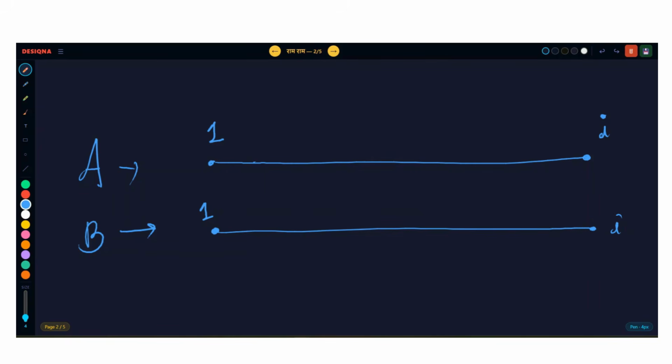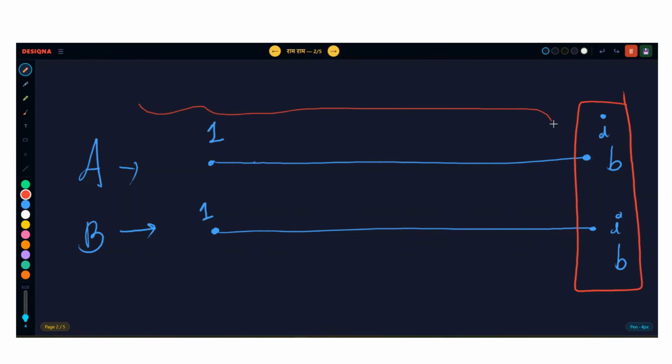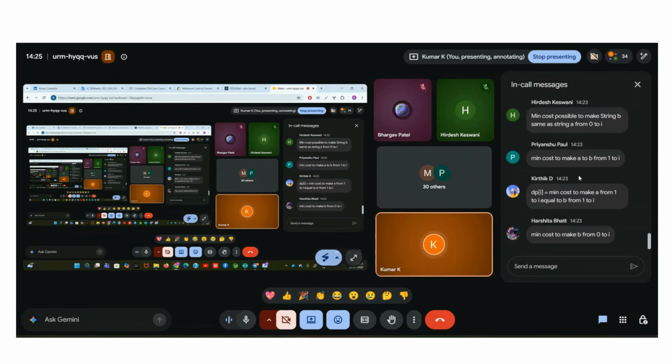Guys, the first test case will be what if this first character here is B and this is also B. If both the characters are same, then you can do some trick, right? If both the characters are same, then this much part is already same. In that case, the answer is nothing but DP of I minus 1. Whatever is the best way to make both of them equal till I minus 1 is the answer, because the ith character is already same, right? So I hope you understood, right?